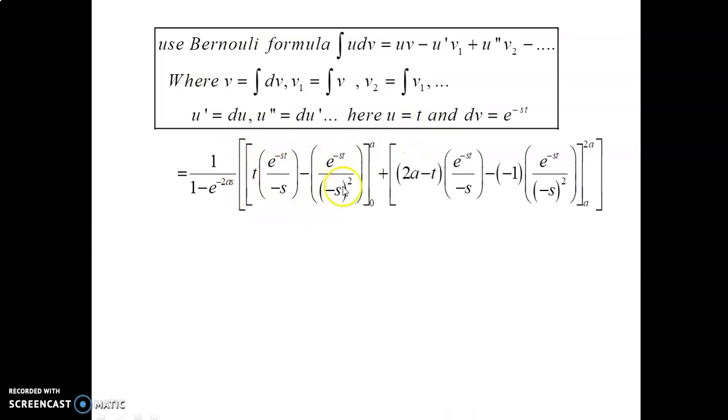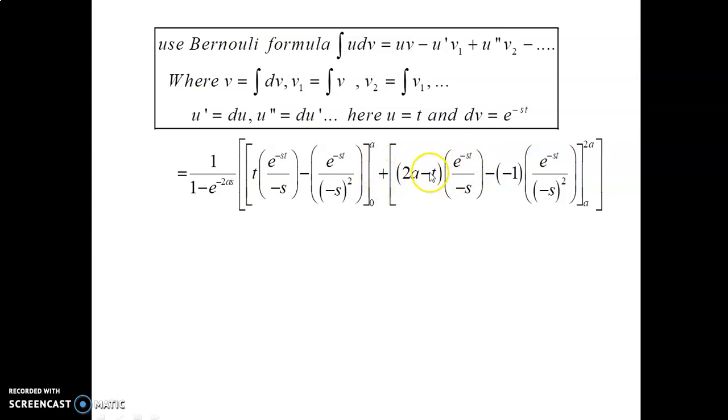Now take the first integral term, 1 divided by 1 minus e power minus 2as into u dv. u is t, that is fixed, t into v, integrating dv we get e power minus st divided by minus s, minus the differentiation of t is 1 and the integration of e power minus st divided by minus s is e power minus st divided by minus s the whole square. The first integration part is over, with limit 0 to a.